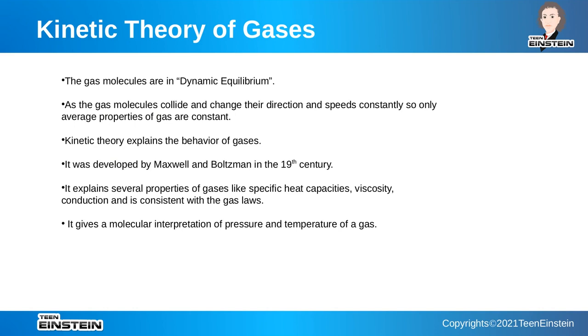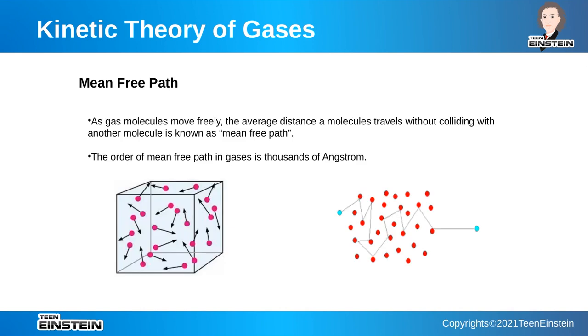Now, what does kinetic theory tell us about? Kinetic theory explains the behavior of gases. It was developed by Maxwell and Boltzmann in the 19th century and explains several properties of gases like specific heat capacities, viscosity, conduction, and is consistent with the gas laws. It also gives a molecular interpretation of pressure and temperature of a gas. So now let us study mean free path.